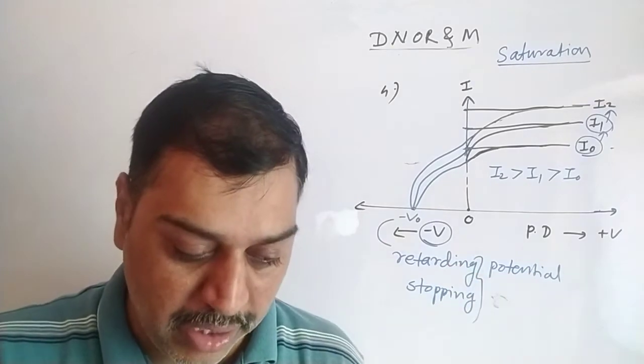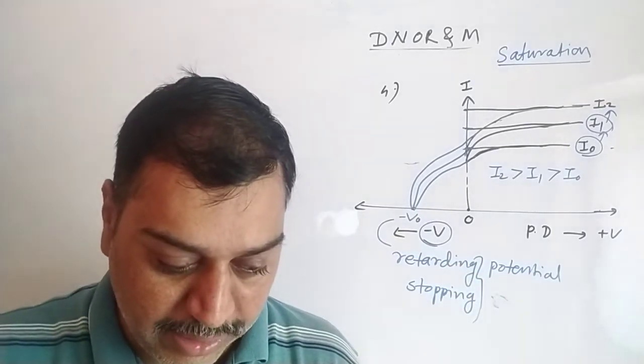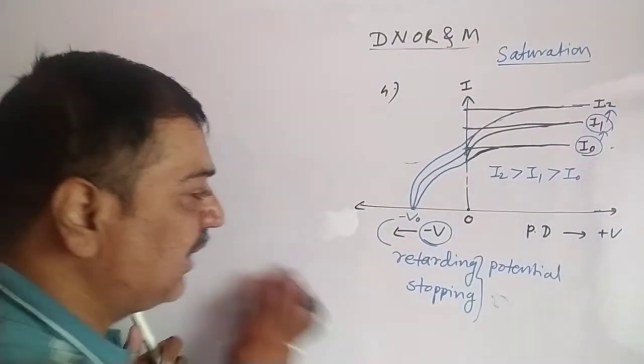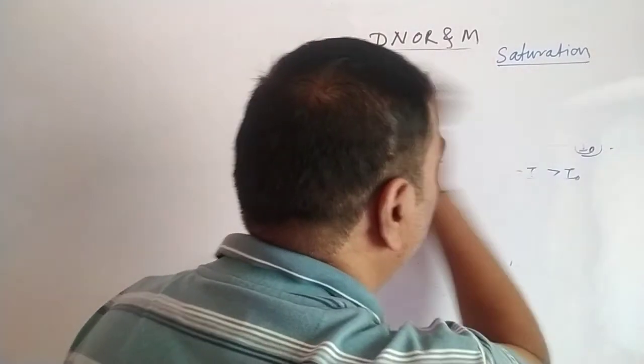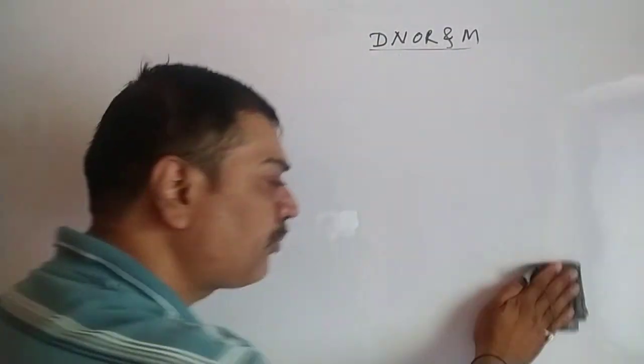So this is the phenomenon. This is the fourth point they have given. Now let's go to the next one, the fifth observation that we have to learn. Keeping the accelerating voltage and frequency fixed, if the intensity of incident radiation is increased, the value of saturation current also increases proportionally. That I have already shown here, I0, I1, I2.